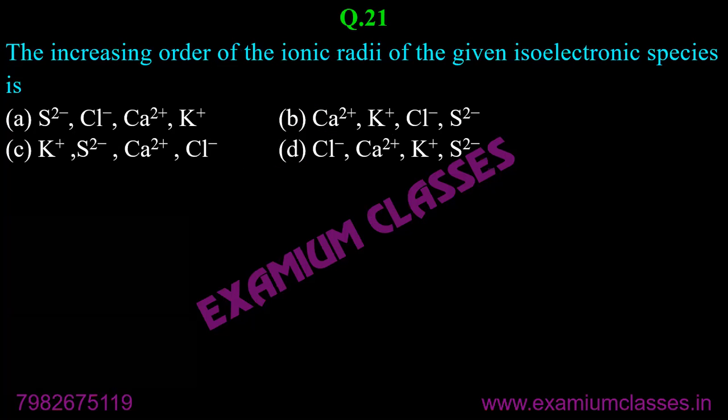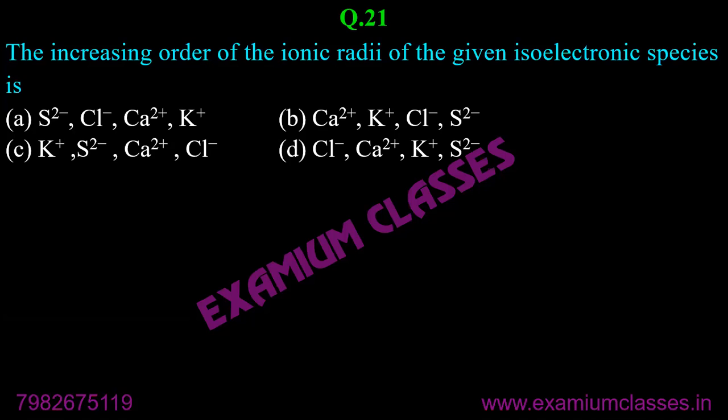Okay, next question. The increasing order of the ionic radii of the given isoelectronic species is. You know the rule. Tell me the answer. It's very easy now. Yes, Ashi, Rita, Arohi, Dev, Tuhina, correct, Shashwat. If I missed any name, just post again.